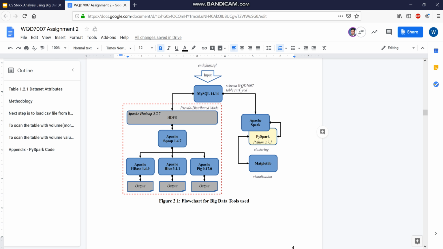After the data is already in the distributed file system, we will use Apache Hive, Apache HBase, and Apache Pig to manipulate the result as per our problem statements. For the analytic part, we will use Apache Spark with the PySpark API to visualize the graph of the top 10 stocks that attained the highest volume during the period of 1991 until 2016 and the distribution of the volume for each stock.